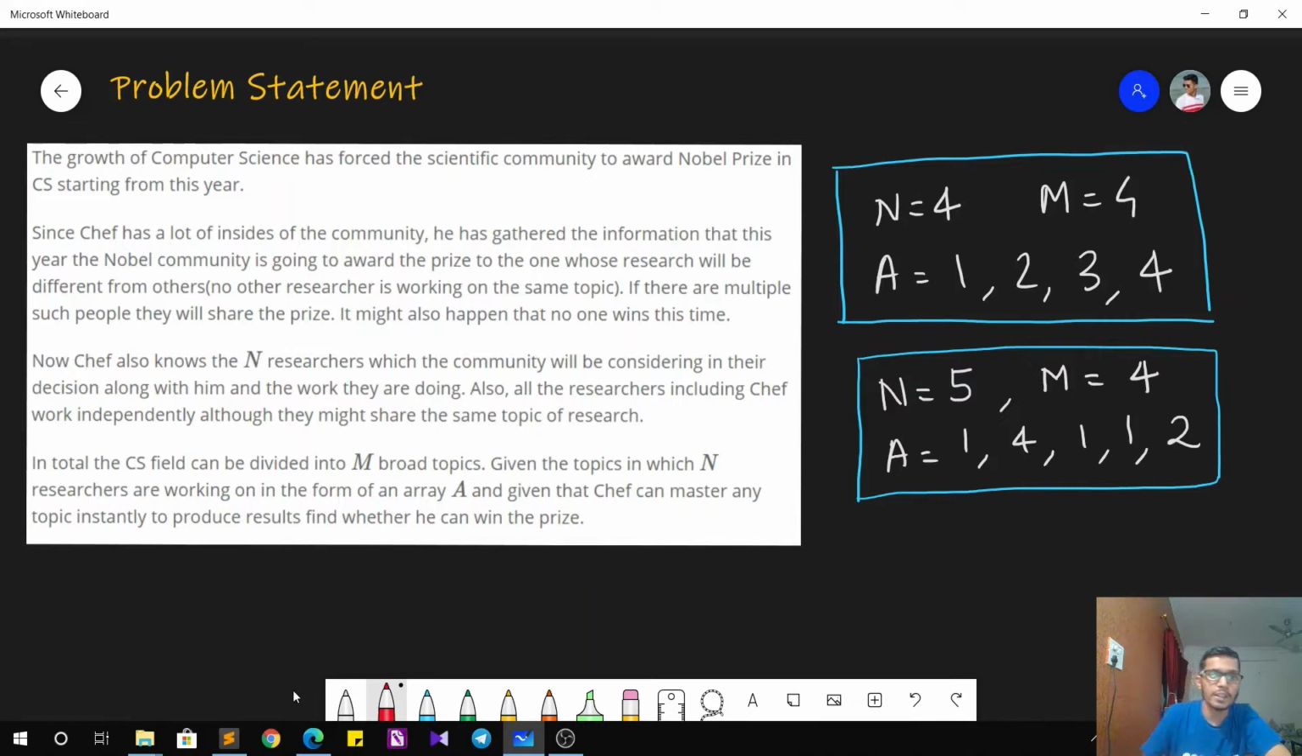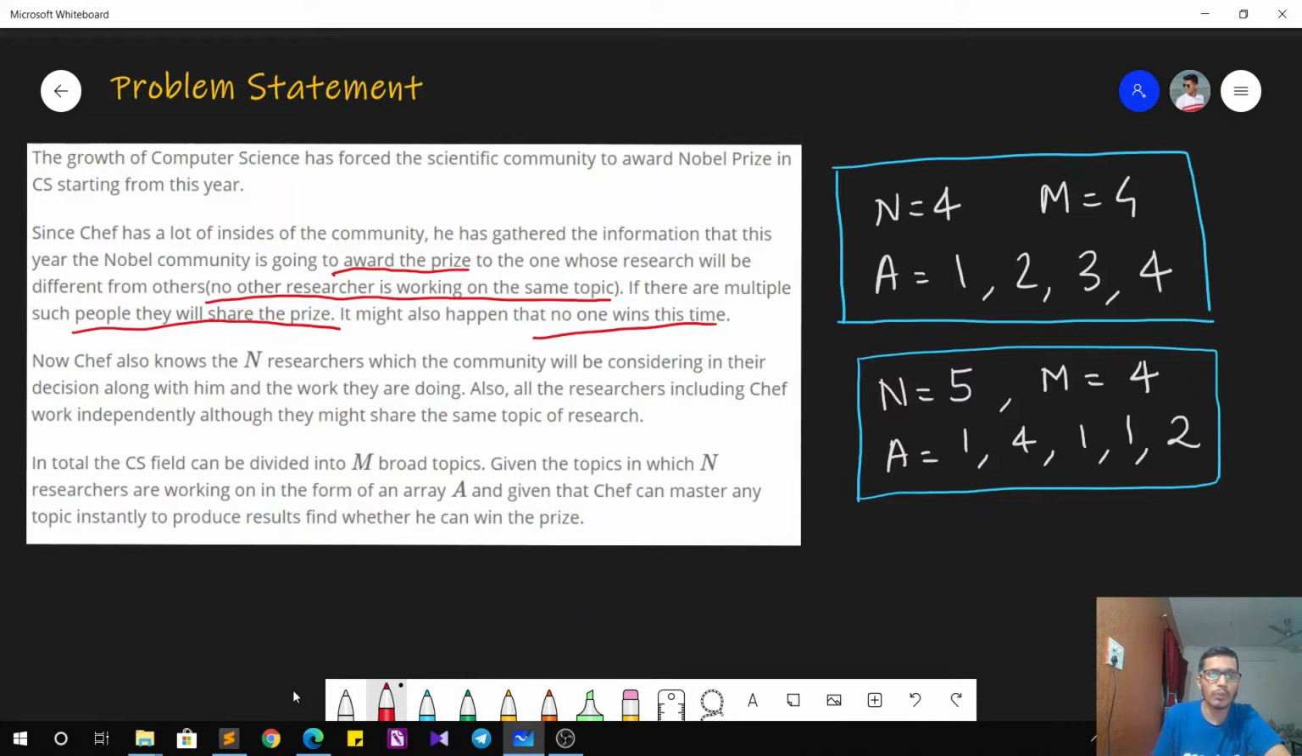The Nobel Committee is going to award the Nobel Prize to the researcher whose research will be different from others. That is, no other researcher is working on the same topic. It is also given that if there are multiple such cases, then the people will share the prize. It can also happen that no one wins. Given all this information, we are also given the information about the candidates that are contesting for the Nobel, or are considered for the Nobel.